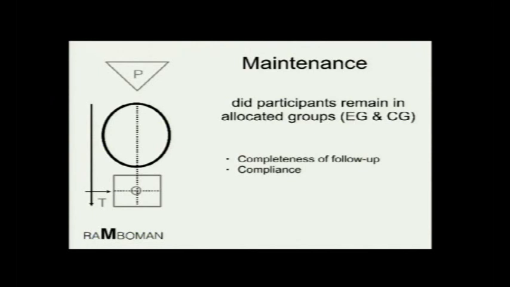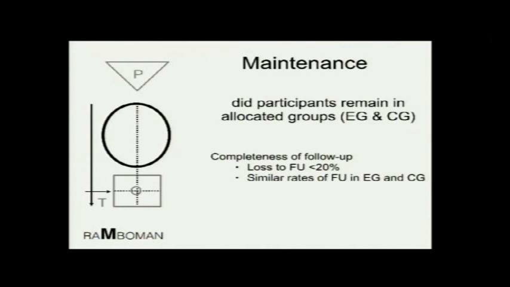The third point is maintenance, which is the M. Did the participants remain in the allocated group? In maintenance, you have two points which you want to remember: one is completeness of follow-up and the other is compliance. Let's look at completeness of follow-up first. You want as little loss to follow-up as possible. That means each group should have less than 20% patients lost to follow-up. It makes sense, because if you have a surgery group where there is a lot of loss to follow-up, you don't know what has happened to the patients who are lost. They may have had a worse outcome, may have gone somewhere else, or are not happy with your care, so you don't know. So loss to follow-up should be kept to a minimum.